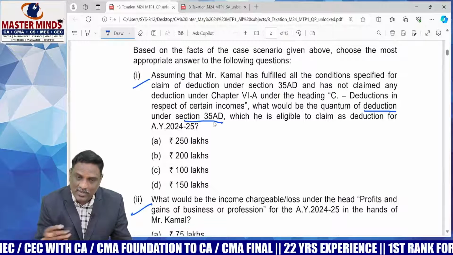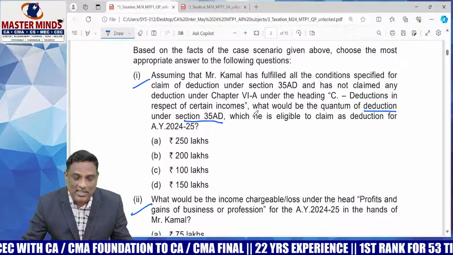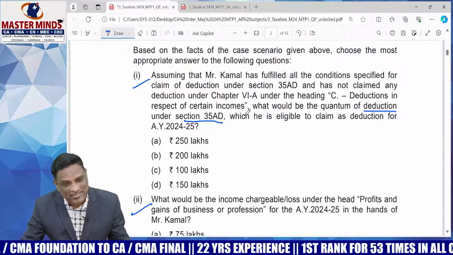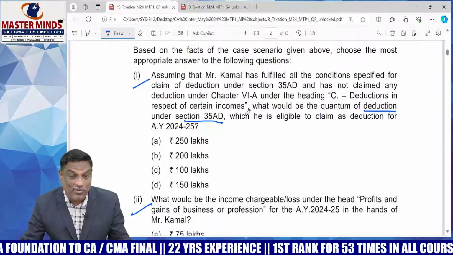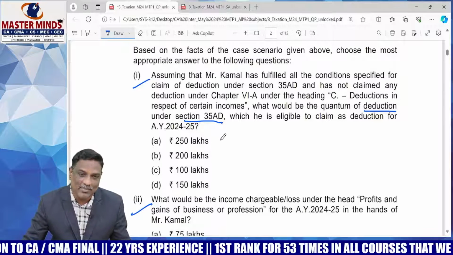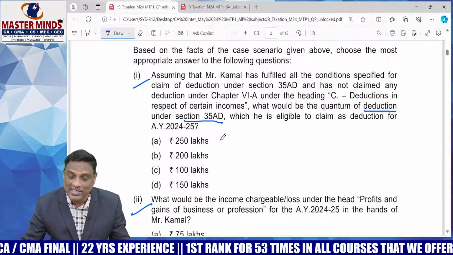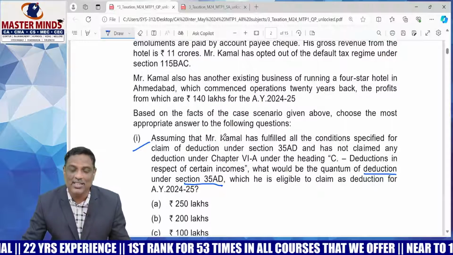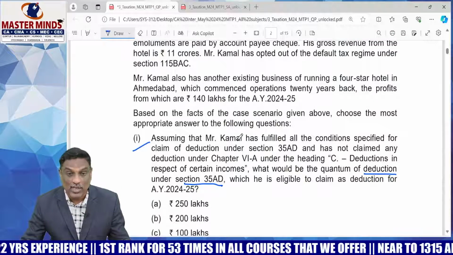Section 35AD is a deduction available at the rate of 100% of capital expenditure, either incurred before commencement of the business or after commencement of the business. But one thing we should remember here is that land is not at all eligible for deduction under section 35AD.